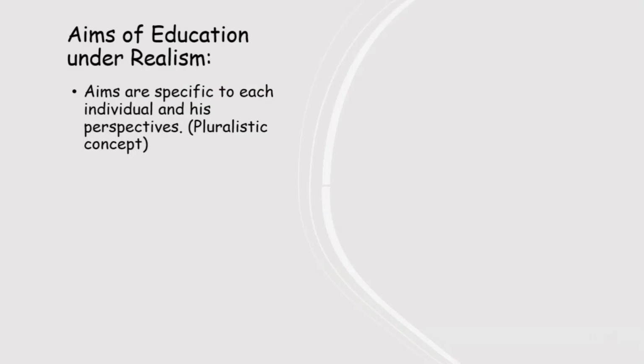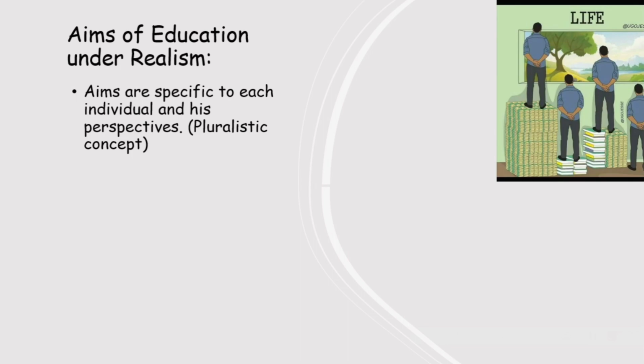Without further ado, let's get to the aims of education under realism. According to realists, aims are specific to each individual and his perspectives. This is called pluralistic concept. Pluralism means diversity. One individual's aim can be different from another according to his perspectives.